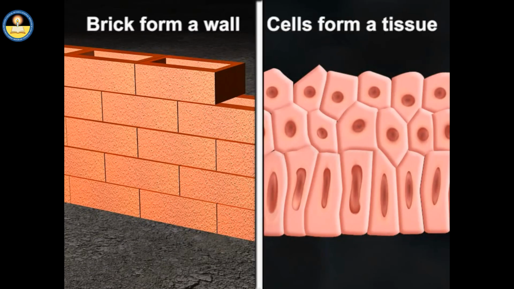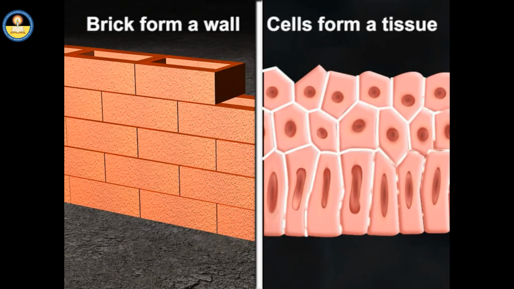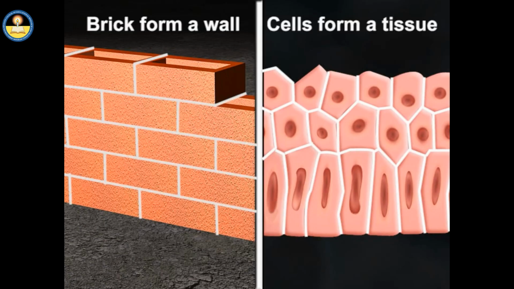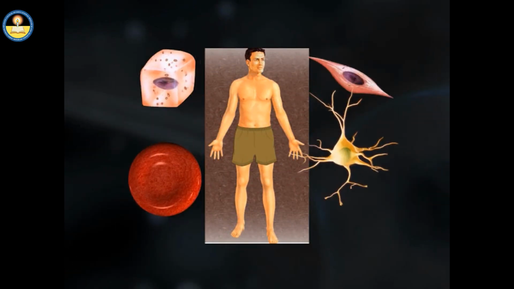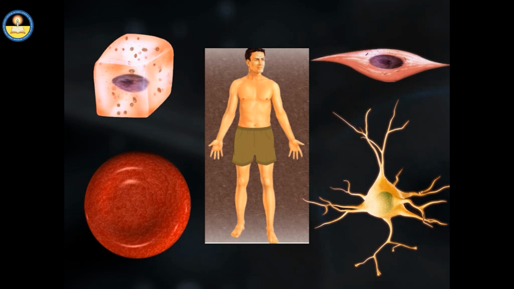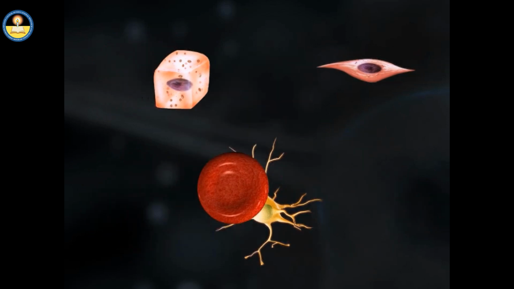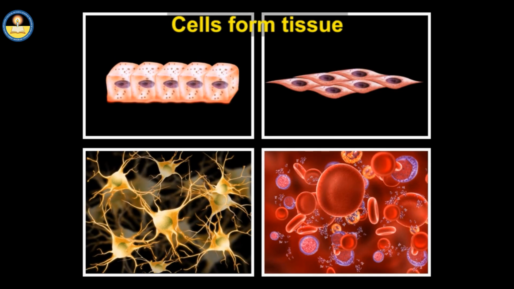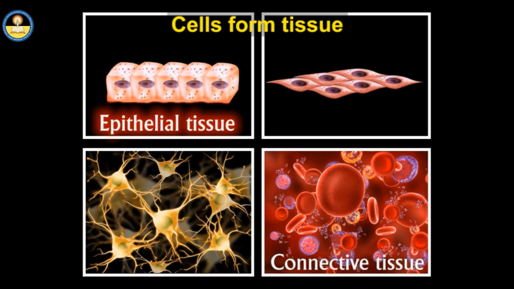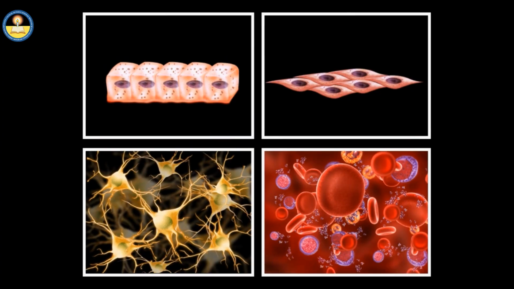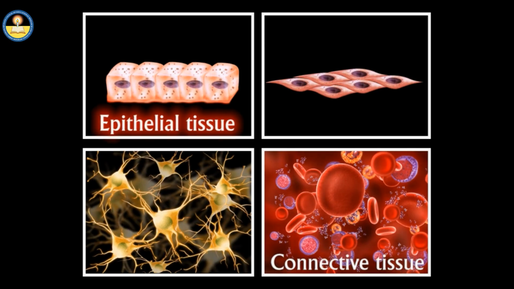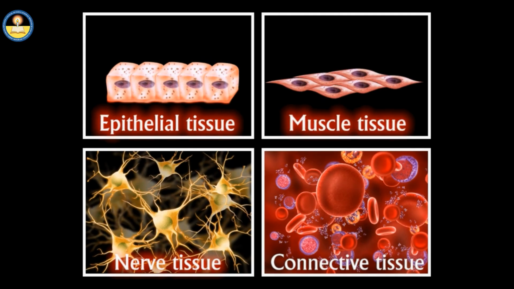A non-living material called the intercellular matrix fills the spaces between the cells, and to keep the bricks together, some adhesive material is used. Our body has different types of cells, and based on the types of cells, tissues are also of different types. 4 types of tissues are present: epithelial tissue, connective tissue, muscle tissue and nerve tissue. All 4 categories of tissues in the human body, epithelial, connective, nervous and muscular, perform different functions.